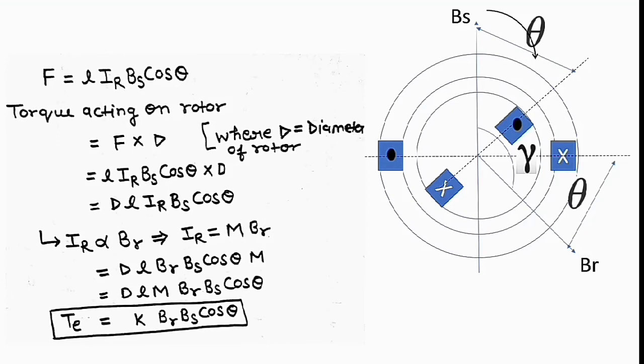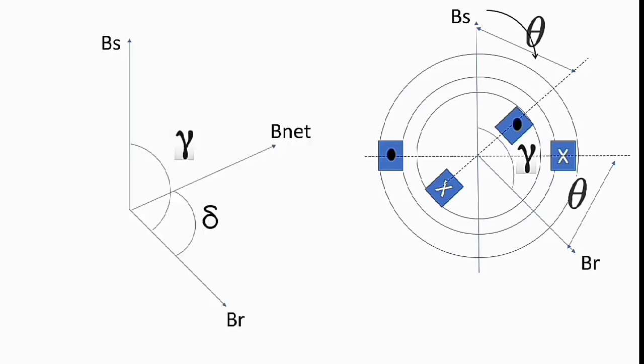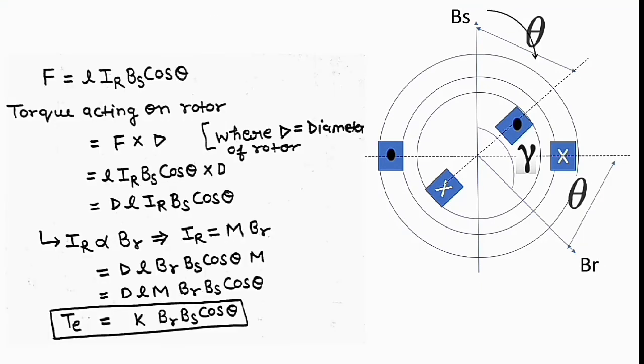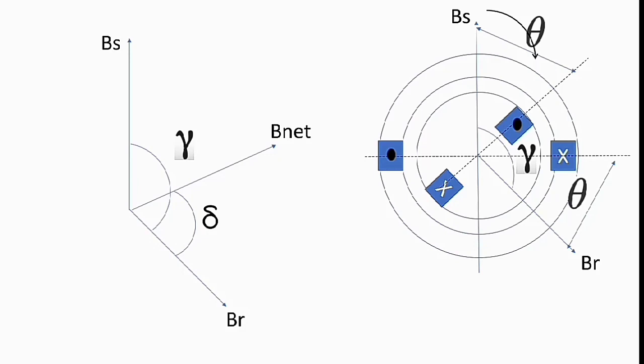Okay, but we want a relation in terms of B net actually. Through this way we will get the value of flux per pole. In that direction we will get the value of flux per pole. So what happened next, here is called the B net. How is the B net calculated here? So through this way we will get the B net.